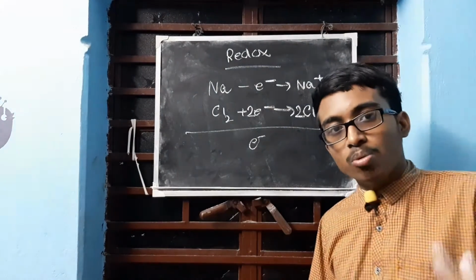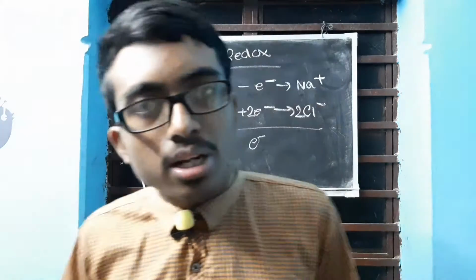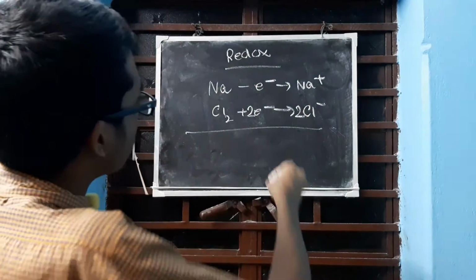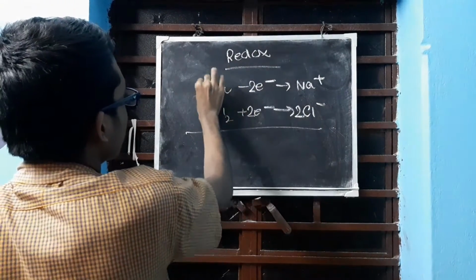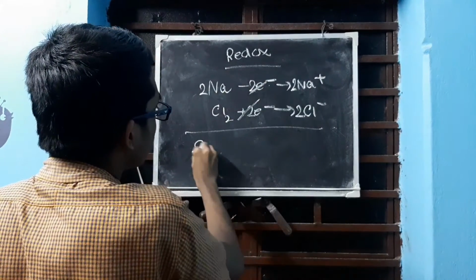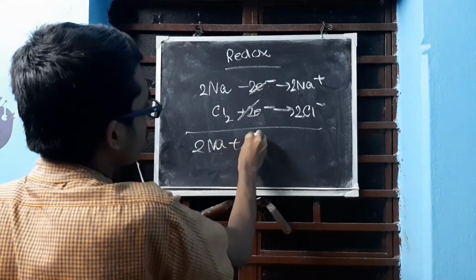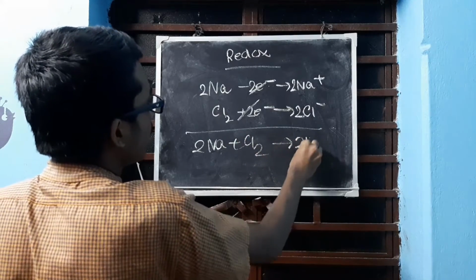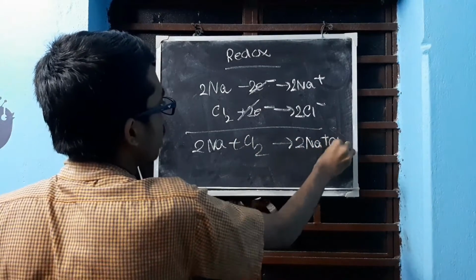Now you say, what will I do with the 1 electron? Just remove the 1 electron. How will you remove it? Put a 2 over here, put a 2 over here, put a 2 over here. Done. Then this will get cancelled. So what are we remaining with? 2 Na plus Cl2 forms 2 Na positive and 2 Cl negative.